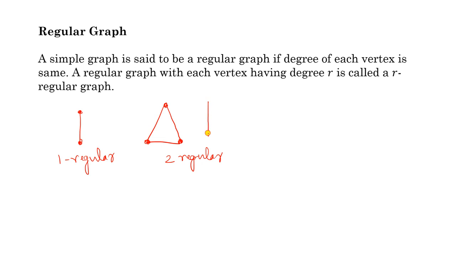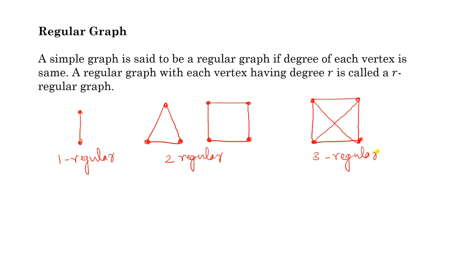Another example of 2 regular is, look at this graph, it is also a 2 regular graph. In this graph, the degree of each vertex is 2. So all these two graphs are 2 regular graphs. Now 3 regular graph. If you draw this graph, look at this graph. Now insert 2 more edges in this way in diagonal form here. So now this graph is 3 regular, because the degree of each vertex is 3.